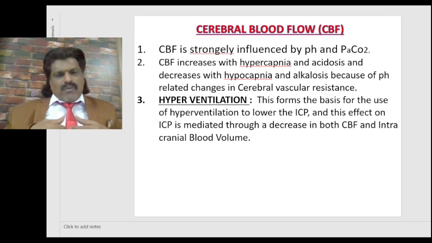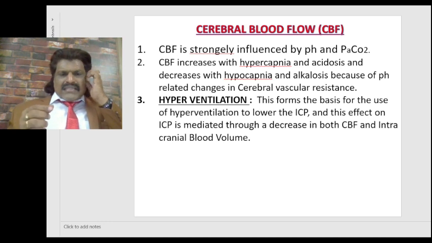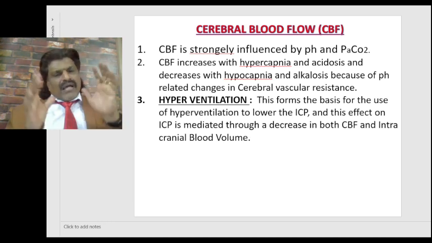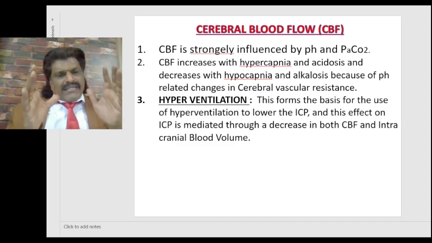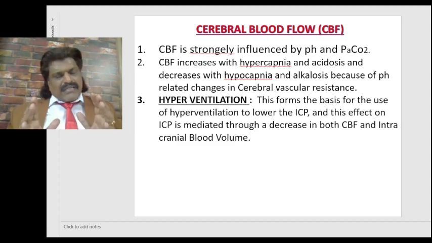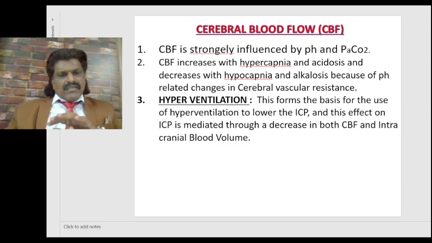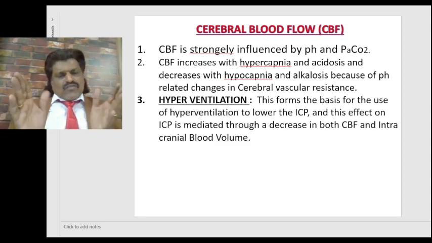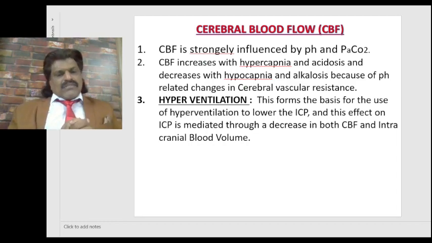So when there's hypocapnia, there's a decrease in the intracranial blood volume, and therefore the ICP decreases, because ICP depends, according to the Monro-Kellie hypothesis, on brain, blood and CSF. So when the blood flow decreases, the ICP also decreases.